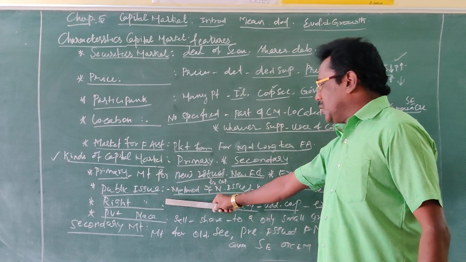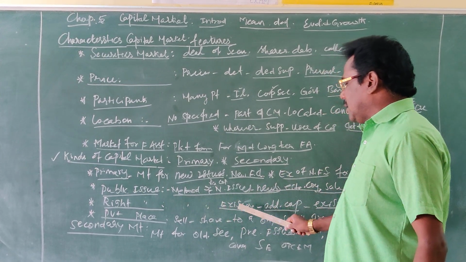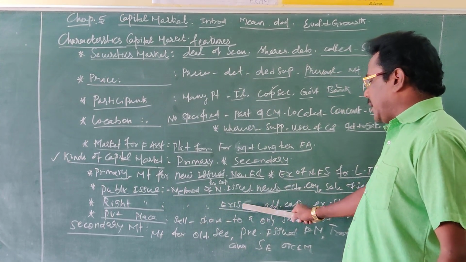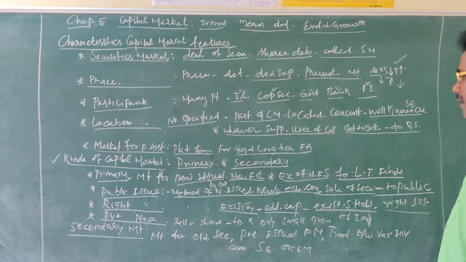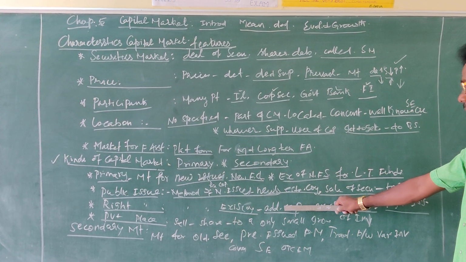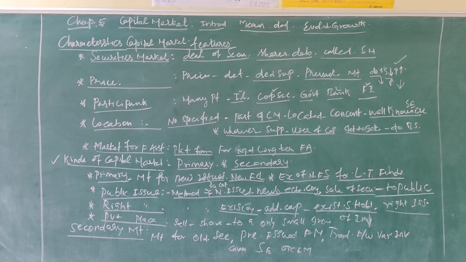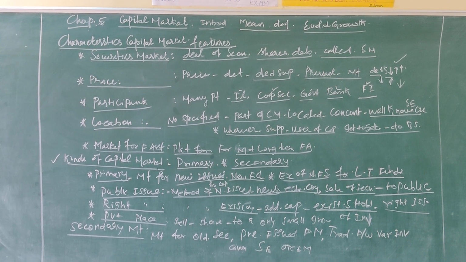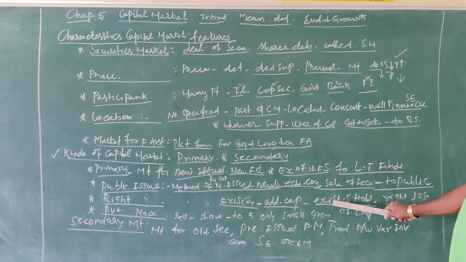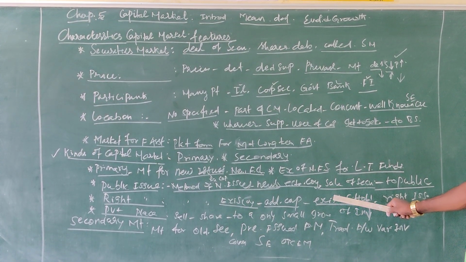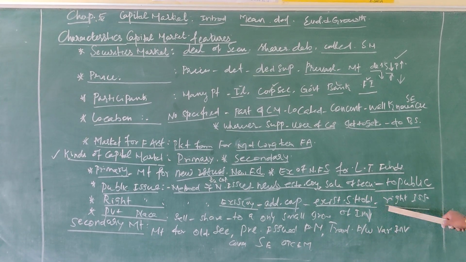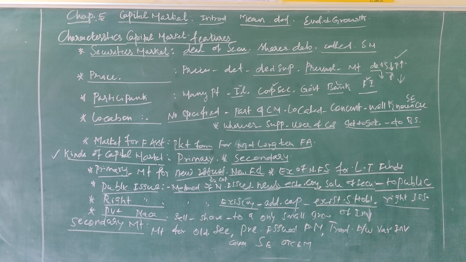Whereas in the right issue, the existing or old company wants to raise additional capital. In such a case, they issue shares and debentures only to the existing shareholders, those who are already shareholders in the same company. That is why this method is called right issue.